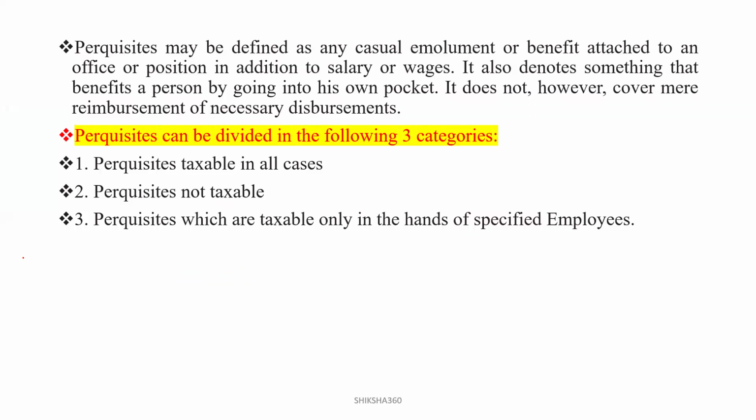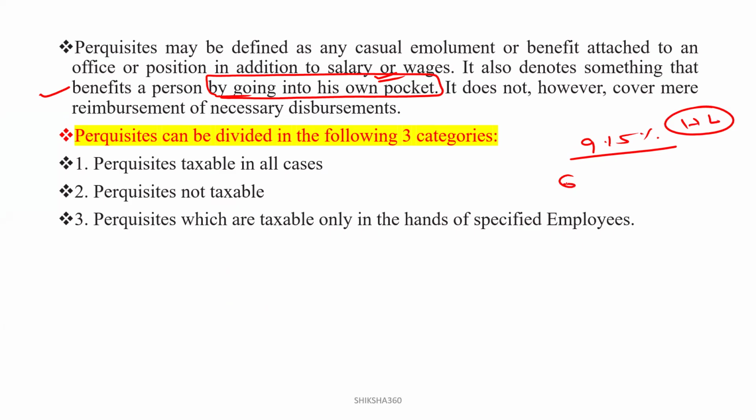Perquisites may be defined as any casual emolument or benefit attached to an office or position in addition to the salary or wages. It also denotes something that benefits a person by going into his own pocket. Clear? Like a public bank giving a housing loan at 9.5%, and for its staff, just for example, it is given at 6%. This is basically a compounded interest rate; here it will be a simple interest rate. Clear? So here it shows that basically it is a 3.15% gap.